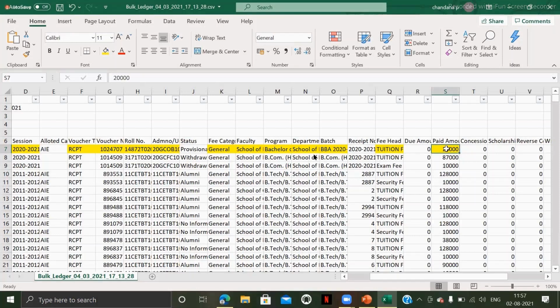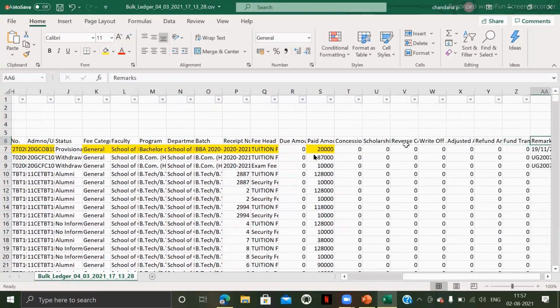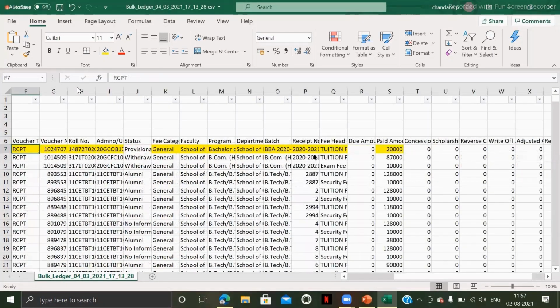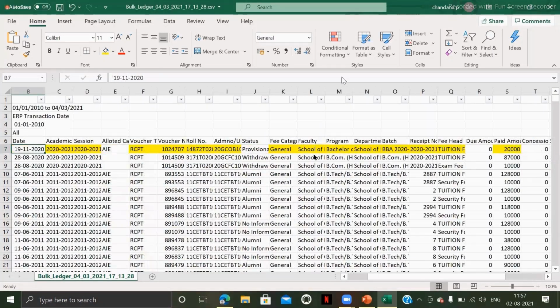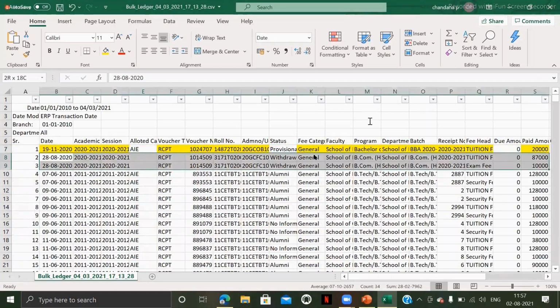Okay, so this 20,000 the student has paid for tuition fee, and for this a receipt number will be generated. So this is a basic thing. And if there is any concession amount, scholarship amount for the specific student, or some adjusted refund amount, those amounts will be reflected over here. And this is the date of transaction, on which this amount has been paid. Let me tell you one more case over here.